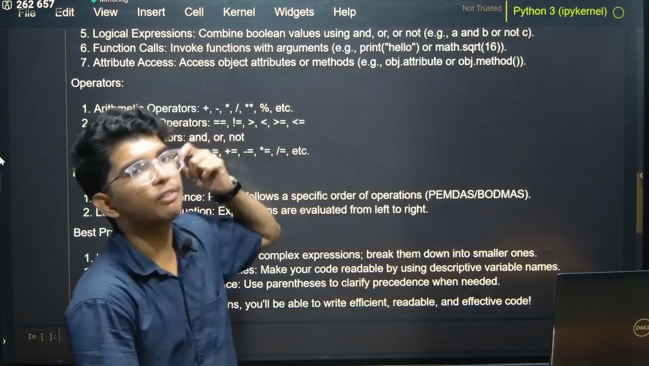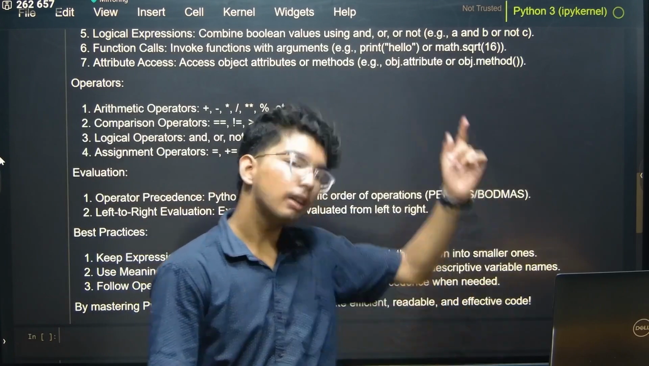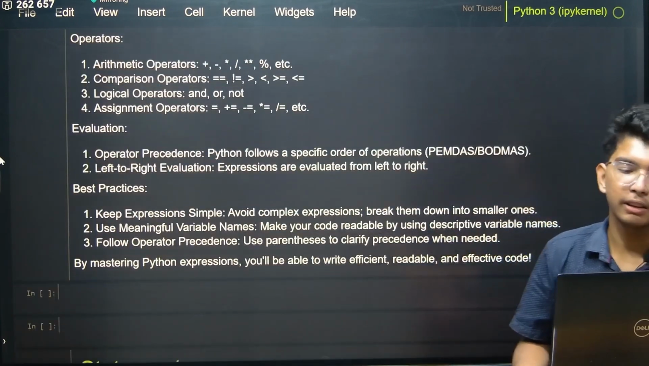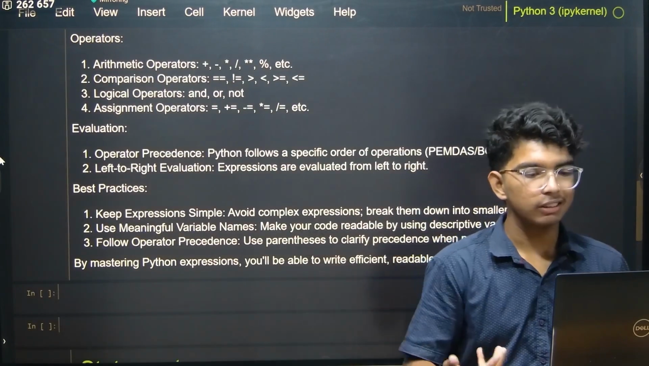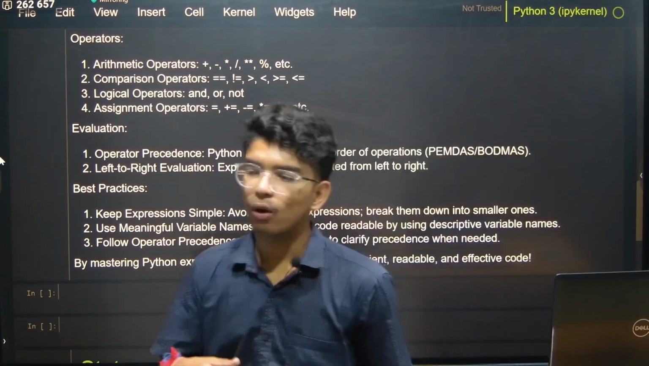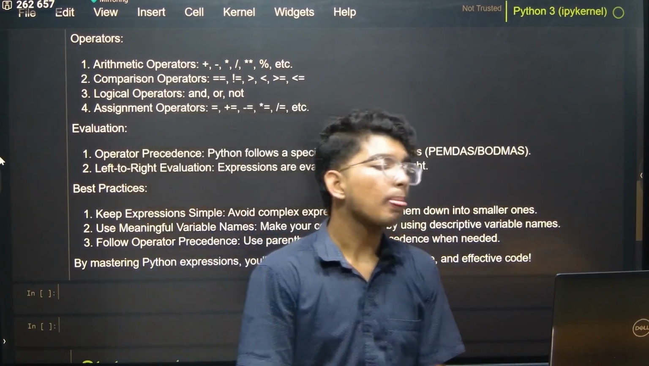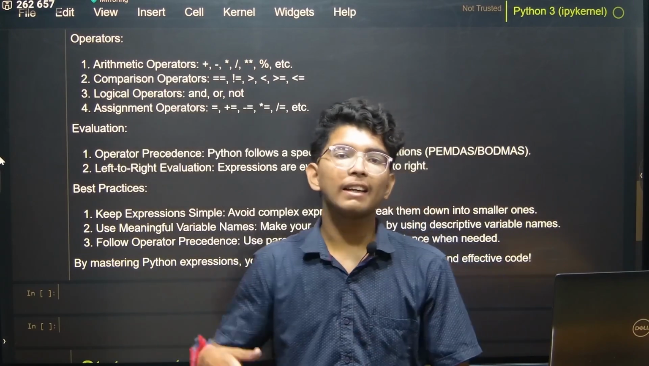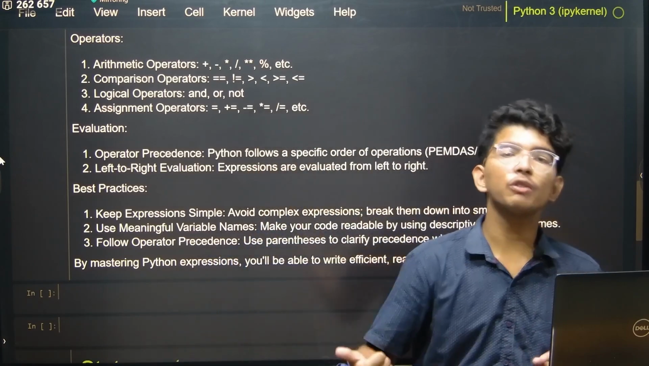So if it's in the first line, it will complete that line from left to right, then go to the next line, right? Now, the best practices for expressions: keep expressions simple, avoid complex expressions, and break them down into smaller ones, right? We can always write complex equations, but if we use simple expressions, it will be much better and much more understandable for us. Use meaningful variable names.